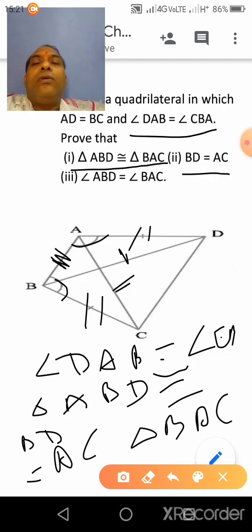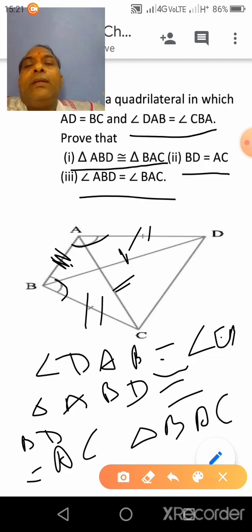And also angle ABD will also be equal to angle BAC by CPCT, clear?